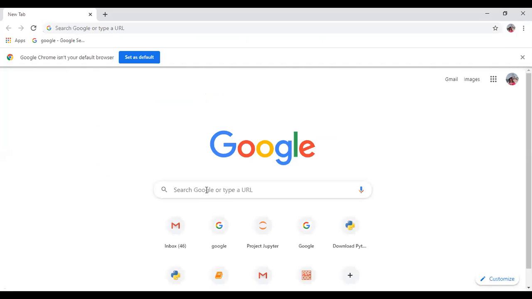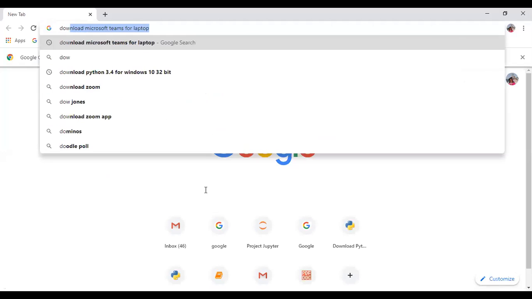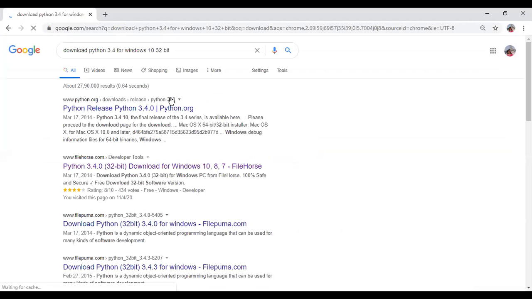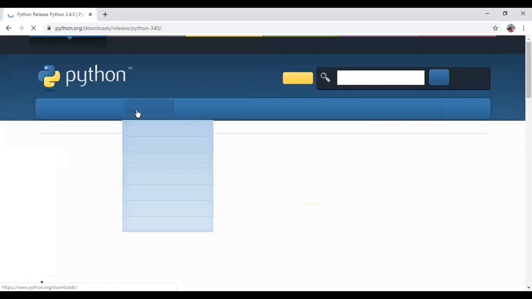So this is Google. Search for Python. From Python.org you can download.